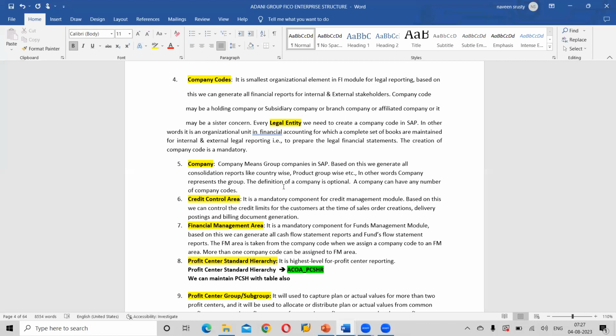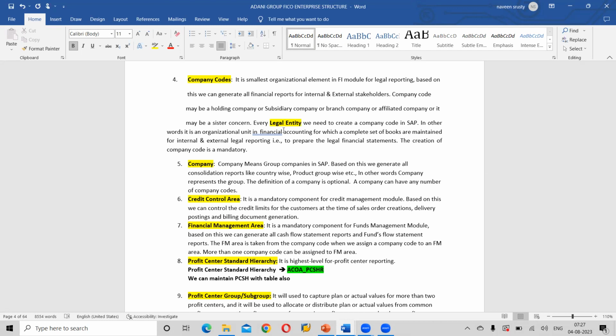This is clear. Any questions on this? The major thing that is important is legal entity. Try to understand the legal entity part. Why do we call it a legal entity? Legally, we are considering them as a person. What kind of person is it? Artificial person. Fine. Any questions here?